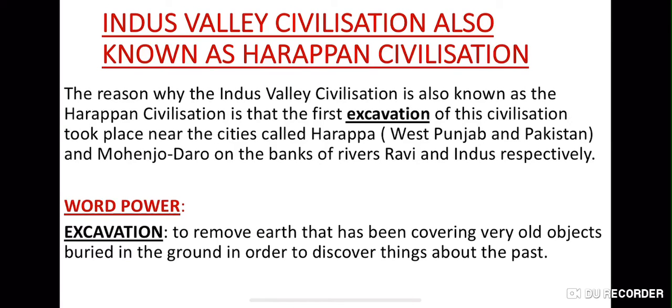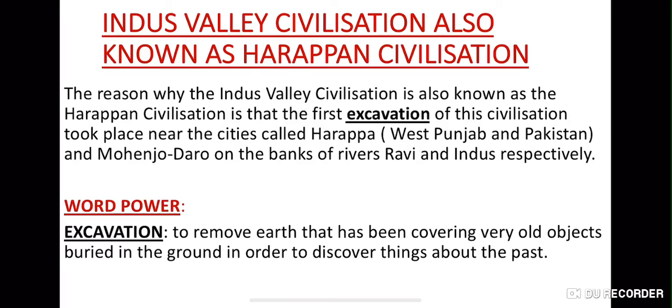Previously, the Harappan civilization was known as the Indus Valley civilization, and later came to be known as the Harappan civilization. We'll see the reason why. Mohenjo-daro was on the banks of the river Indus, and Harappa was on the banks of the river Ravi. Because of the presence of the river Indus, it was known as the Indus Valley civilization.